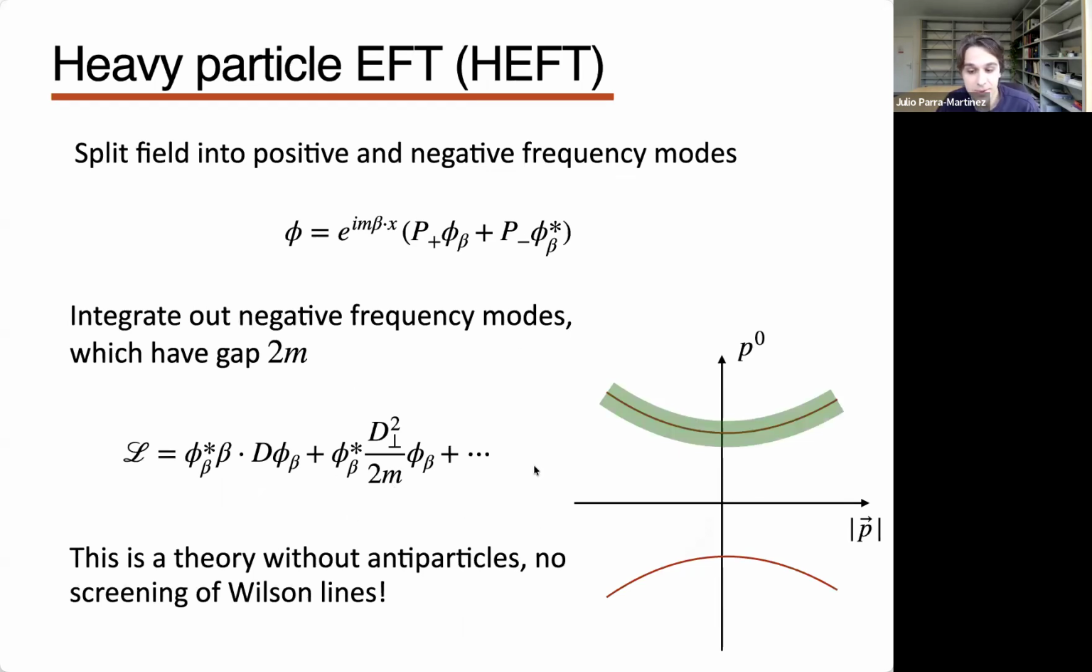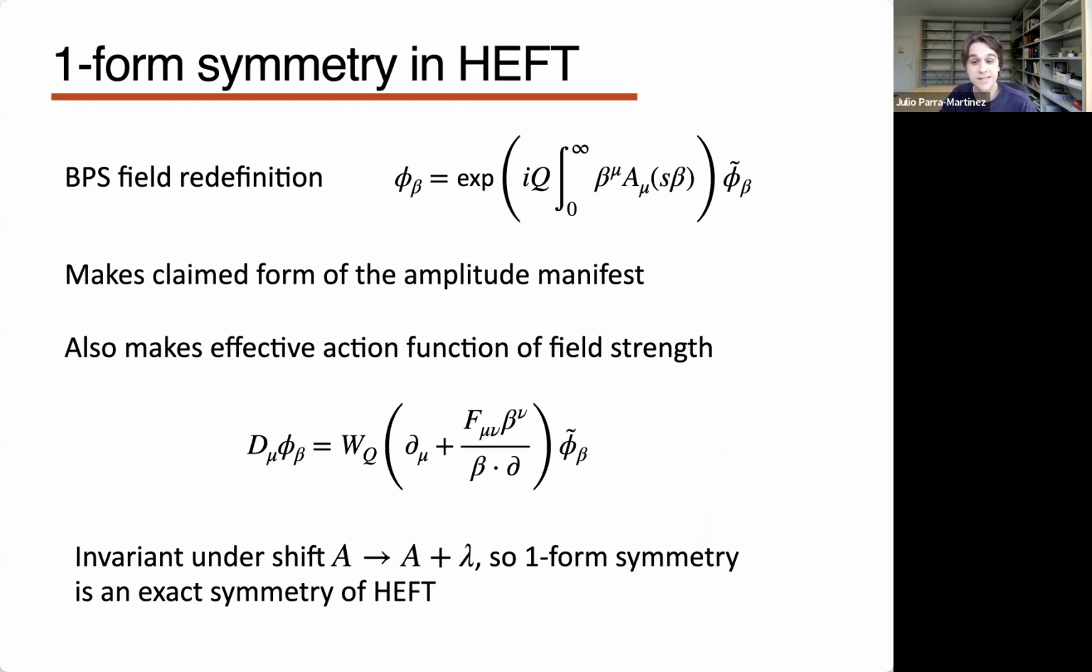Since this is a theory where we integrate out the antiparticles, there is no screening of Wilson lines. Wilson lines cannot end. They can only end in one direction, but not in the other, or you cannot pair produce and polarize a vacuum to screen their charge at long distances. And one can see this explicitly.